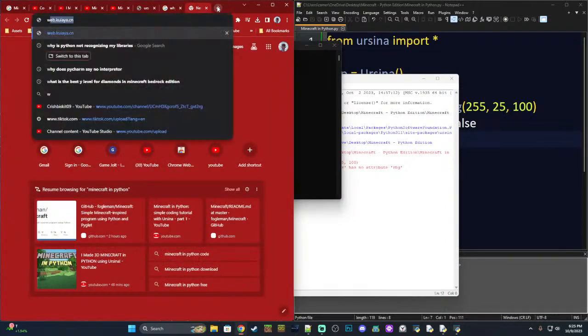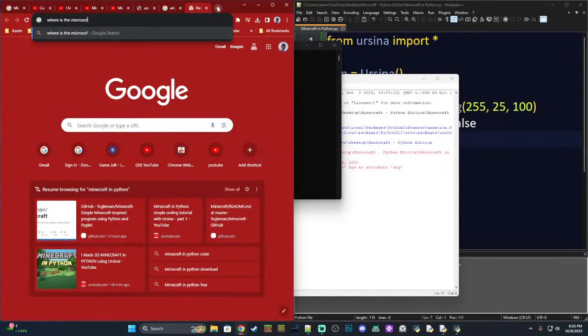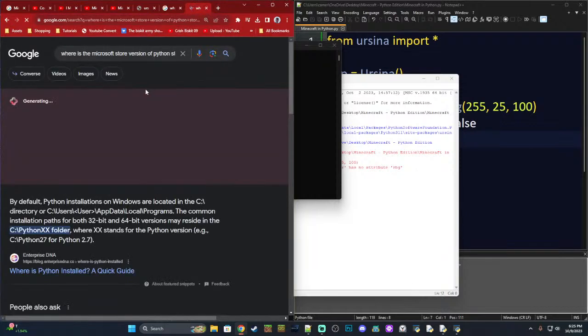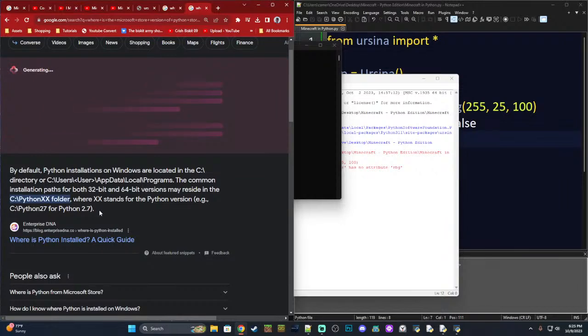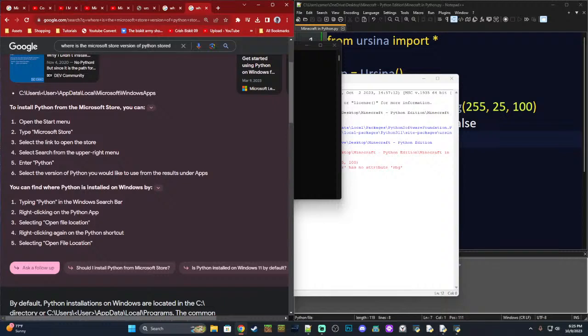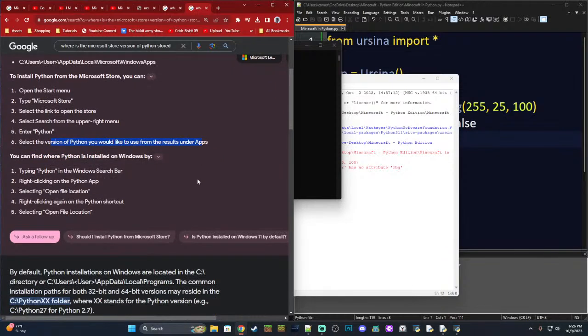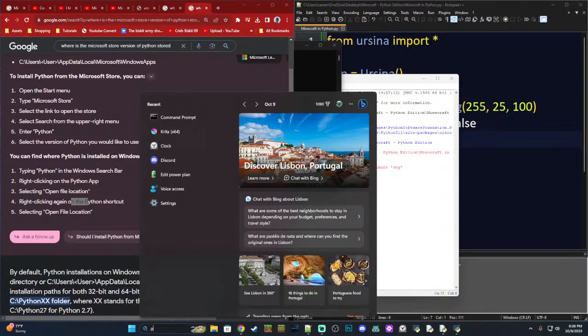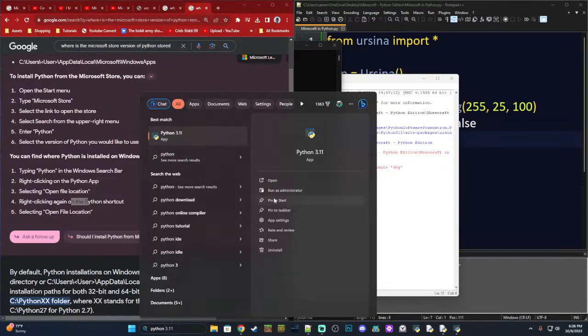I'm going to look up where the Microsoft Store version of Python is stored. Okay. Let's see. The common installation paths. Start menu, select the search in the right menu, enter Python. Okay. You can find more to install it on Windows by typing Python, right click on the app, open file location. Okay, we tried that. If we type in Python, it's not going to show us the location, which is kind of annoying. Okay, this is a pain in the butt.